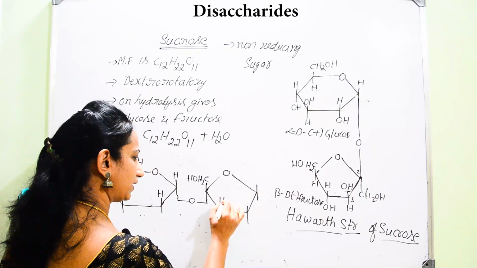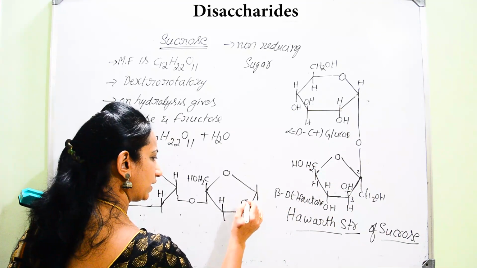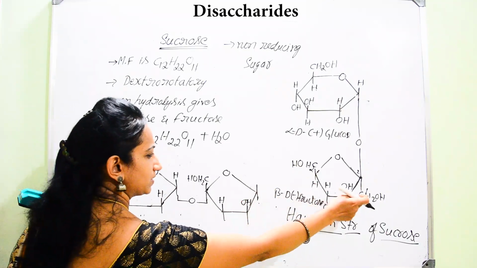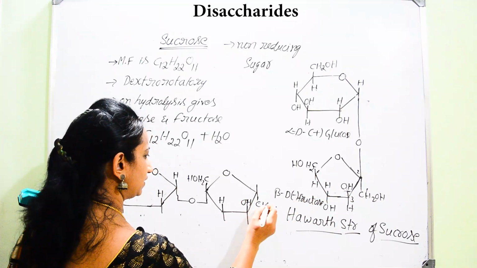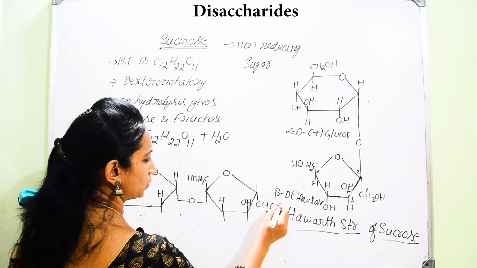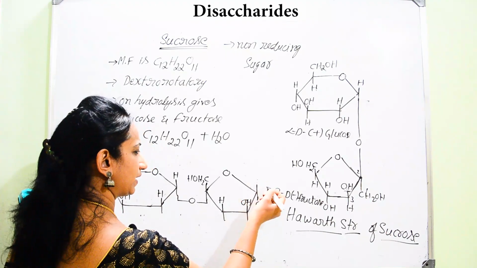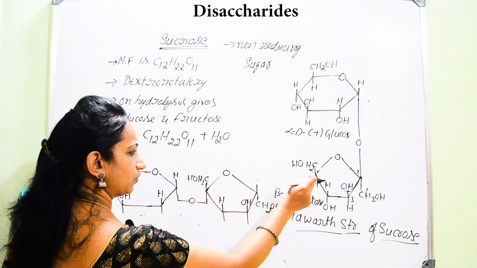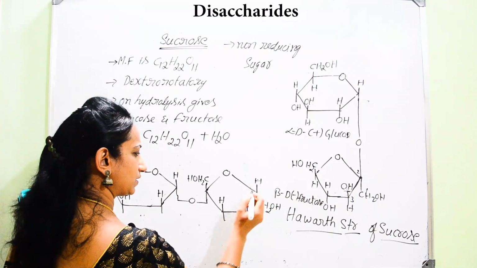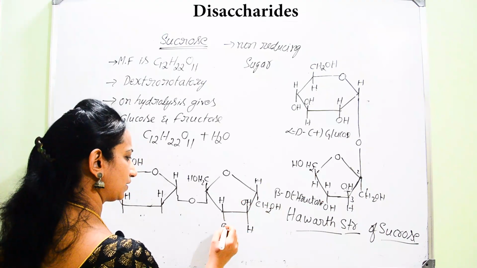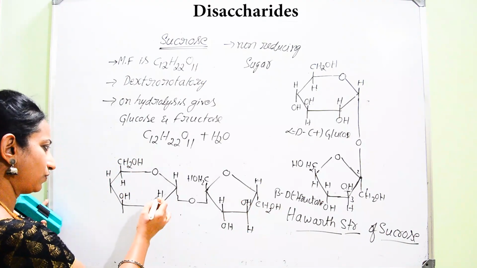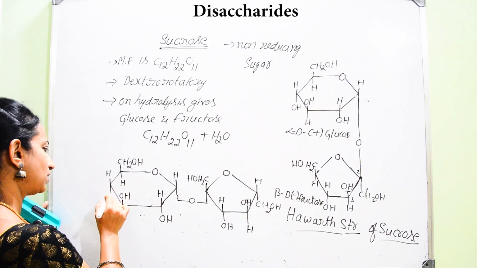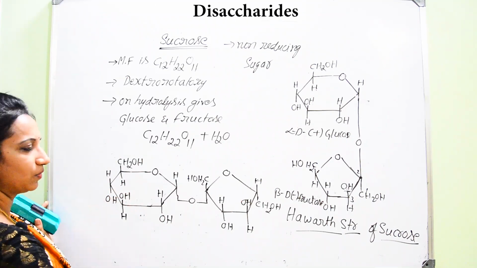So here H, then OH, then here you can write the same CH2OH lying below, CH2OH, and here we can write OH. So it is not OH, it should be H. Then it is H, it is OH. So for this H, opposite OH, OH opposite H. For H, opposite is OH.